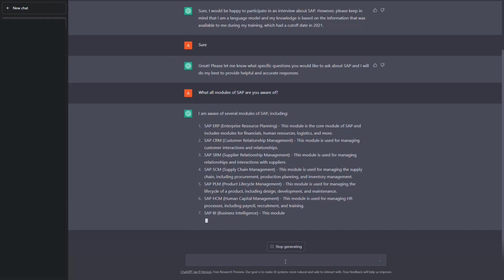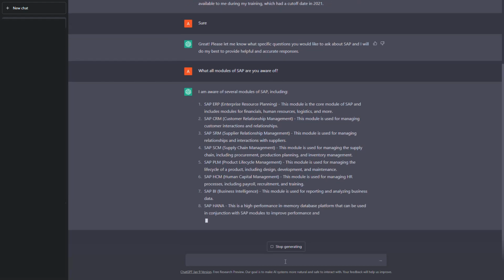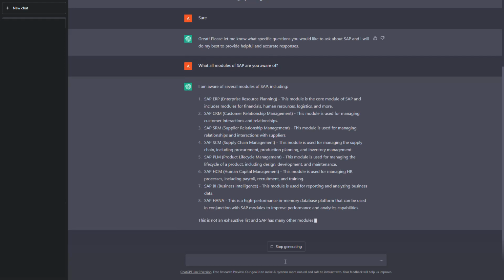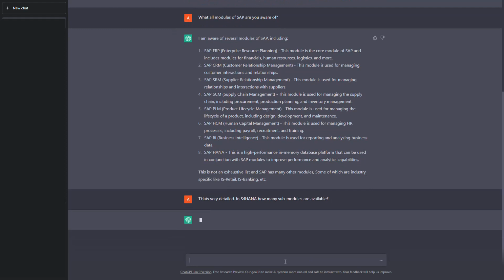But still, it's fine. It's a great response because this is a very detailed response, and we can see it is giving almost all the products of SAP here. Oh, that's great. It is also adding IS retail, IS banking. Okay, so now let's ask a few more questions. So let us focus on how many modules, or let us try treating it as submodules, because for modules it has given us a different response. Let us see if it at least gives us what I'm expecting here, like finance or MM or SD.